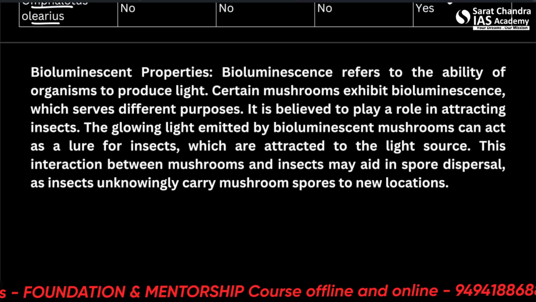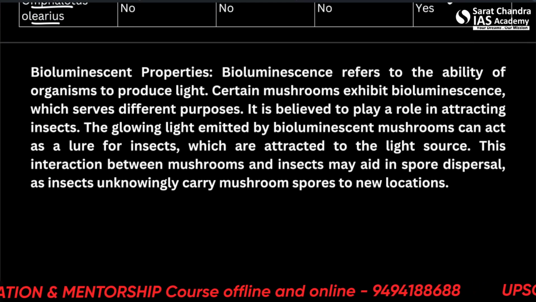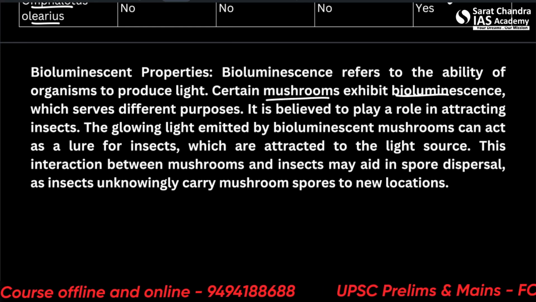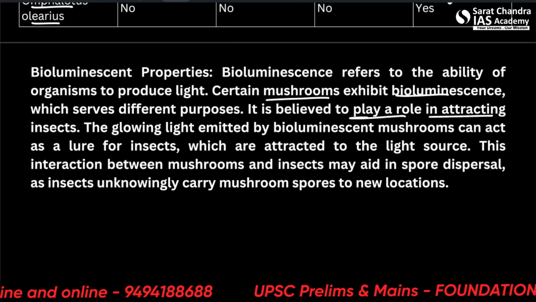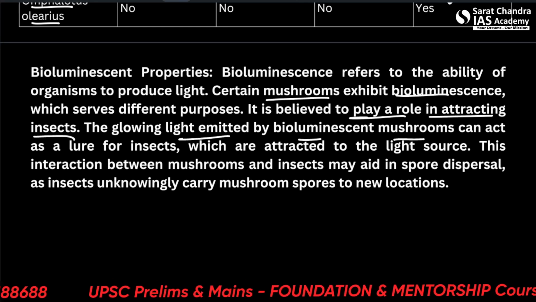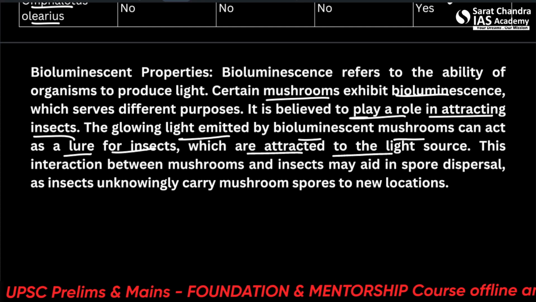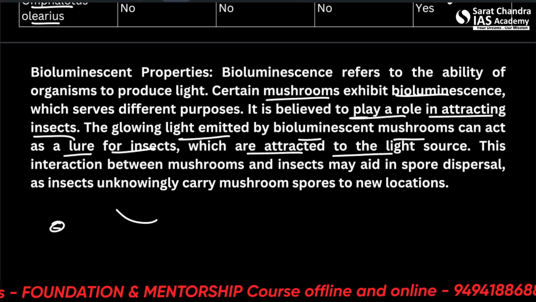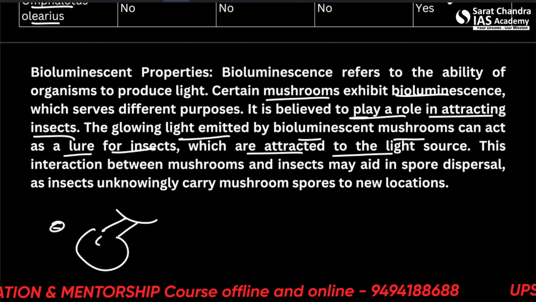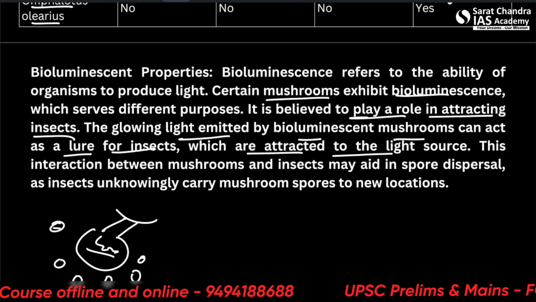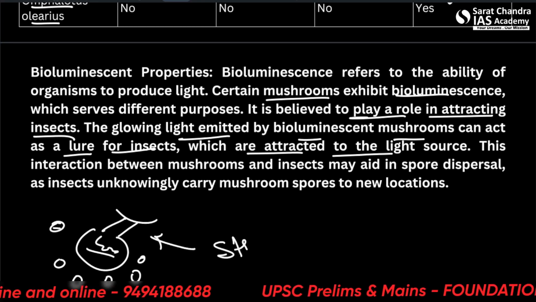Bioluminescence refers to the ability of organisms to produce light. Certain mushrooms exhibit bioluminescence, which serves different purposes. It's believed to play a role in attracting insects. The glowing light emitted by bioluminescent mushrooms can act as a lure for insects, which are attracted to the light source. You must have seen that insects are often attracted towards light sources; you can see many insects flying near bulbs or street lights.